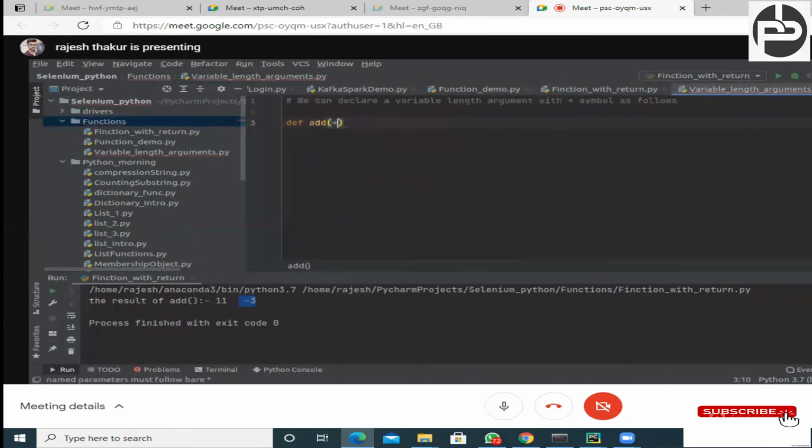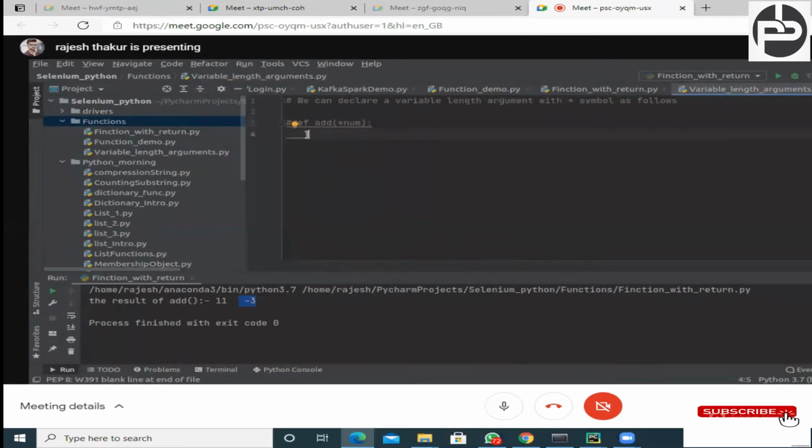Asterisk and num. Now it will take as many inputs as the user passes. Right now I am adding 2 numbers, but tomorrow I might pass 3 numbers or 4 numbers to add, and it will add them up. So this is the syntax to define a variable length argument. Now let's write a simple code.